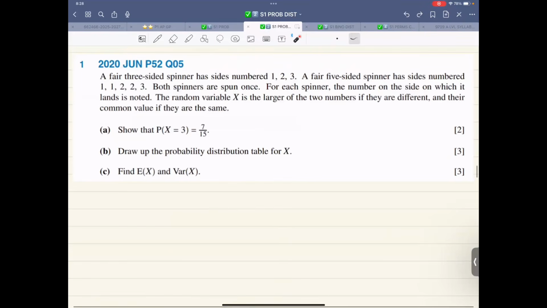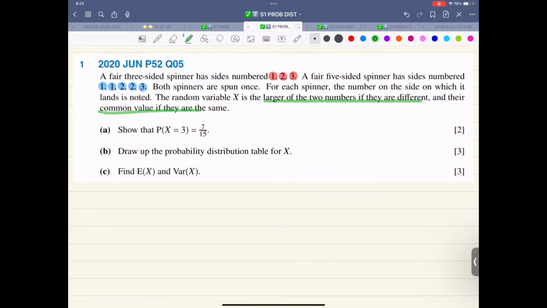Now, looking at this question, it says a fair three-sided spinner has sides numbered 1, 2, 3. A fair five-sided spinner has sides numbered 1, 1, 2, 2, 3. Altogether, there are 15 possibilities. Both spinners are spun once. For each spinner, the number on the side on which it lands is noted. The random variable x is the larger of the two numbers if they are different, and their common value if they are the same.